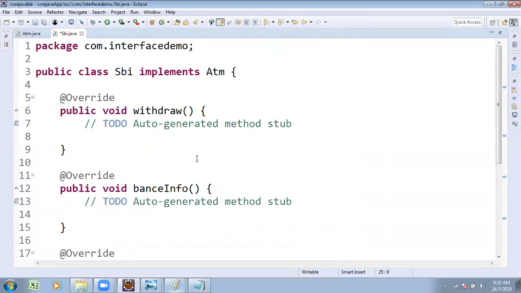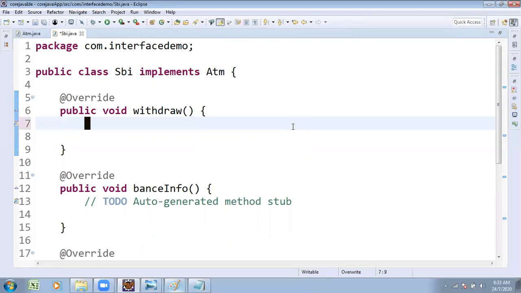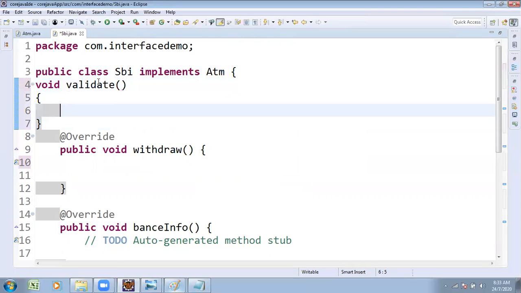From that point of view, writing some logic. Before doing the withdraw process, generally we have to do the validation process. For that purpose I am additionally writing some methods. Void validate. In that validate method, what are we doing? Try to observe. Generally, you want to validate your PIN number. After PIN number validation only, you can access withdraw and balance information.